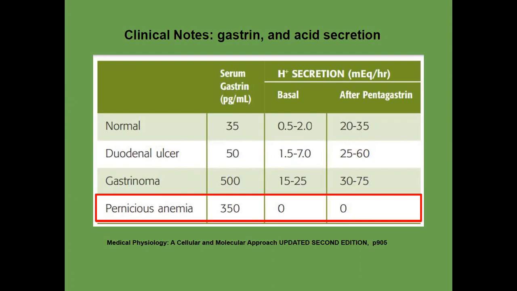Let's go one by one. In a normal person, the gastrin level in the serum is 35 picogram per ml. You will immediately see that the gastrinoma is so high, 500. Why? Because the gastrinoma is a tumor located in the pancreas or in the small intestine. This tumor can automatically secrete gastrin without following the rule of the gastrin-acid negative feedback.